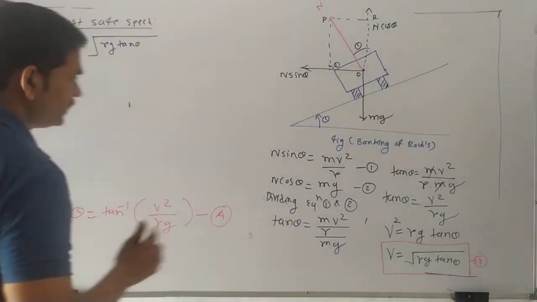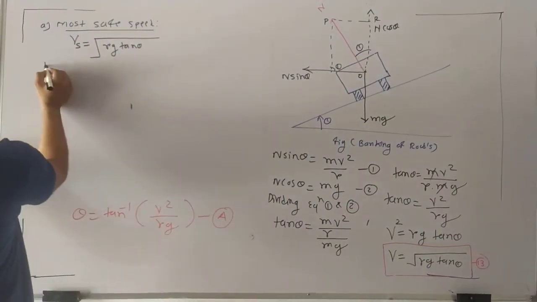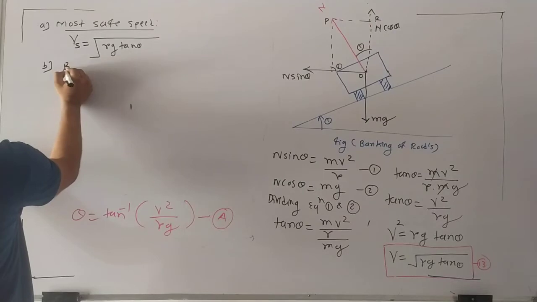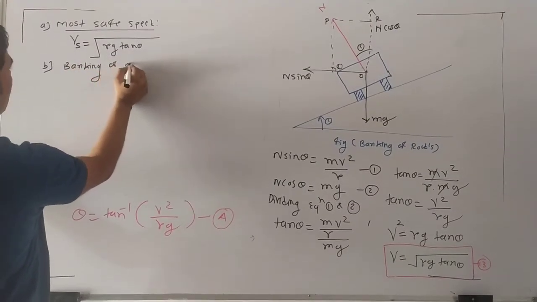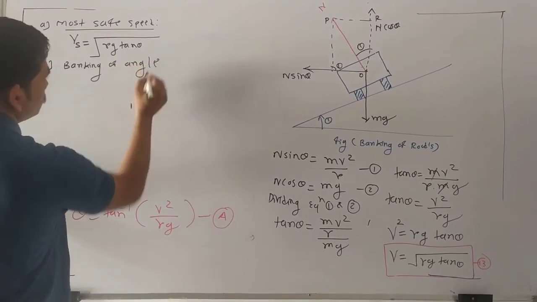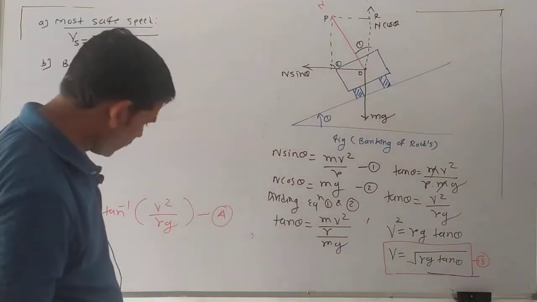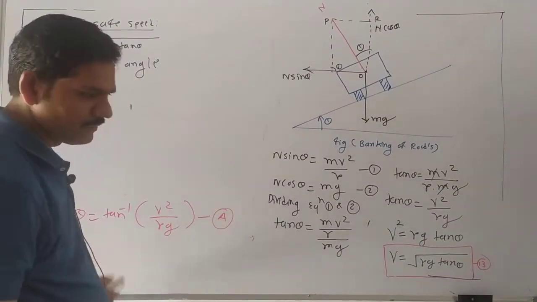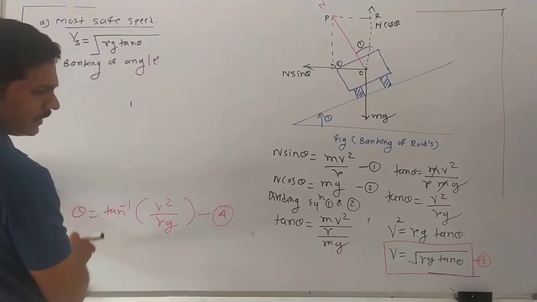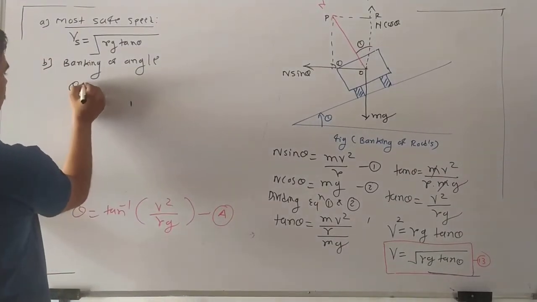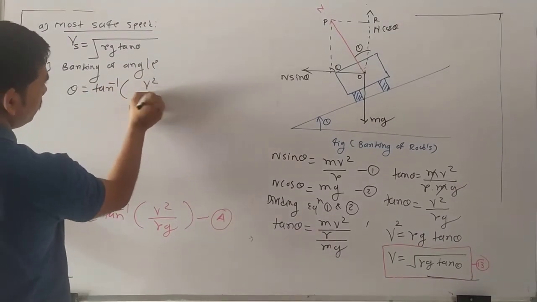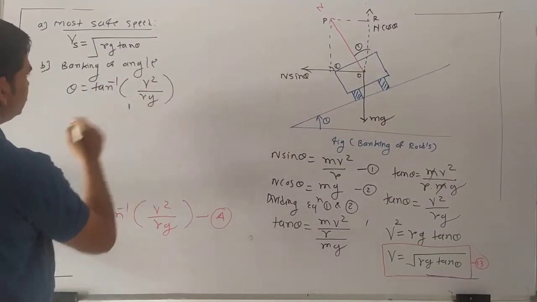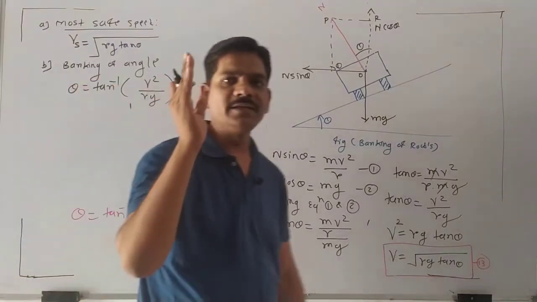Then another condition is the banking angle. So how much angle do we require? We already derived this derivation. So this is the angle we require for banking. So theta is equal to tan inverse v square upon Rg. So this banking angle is required.